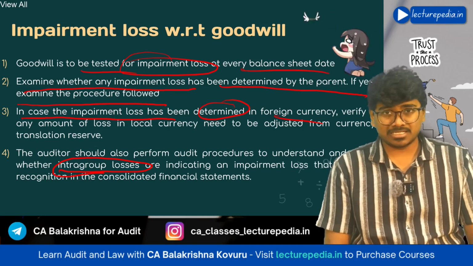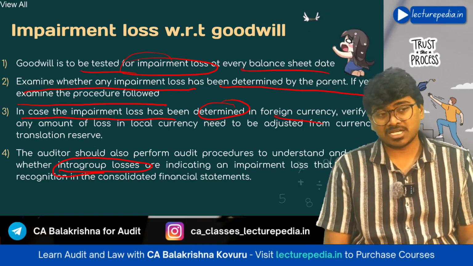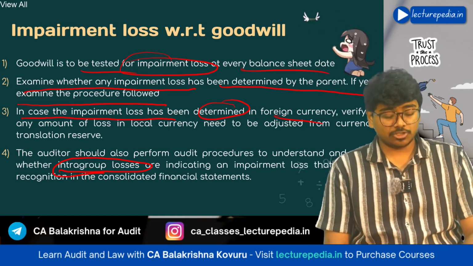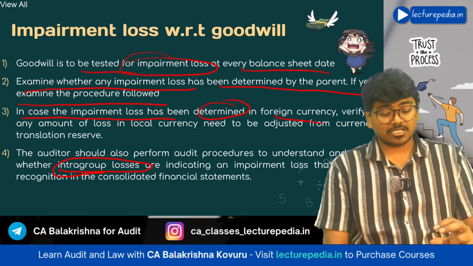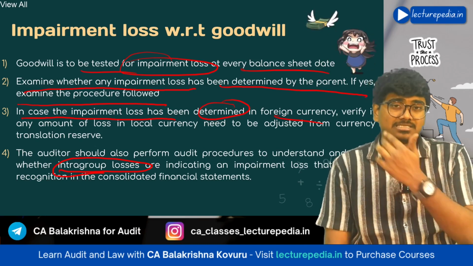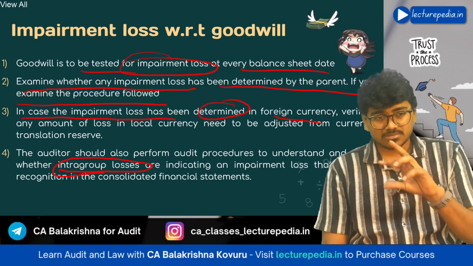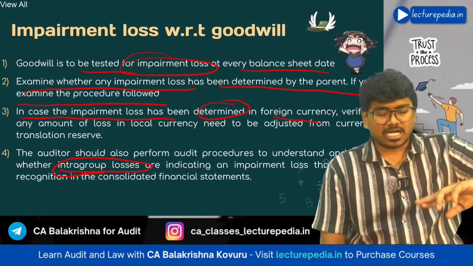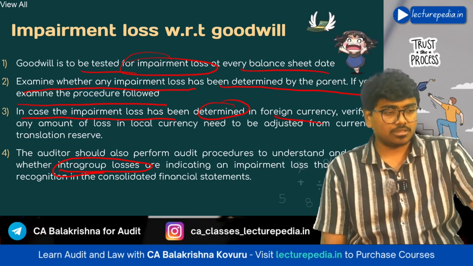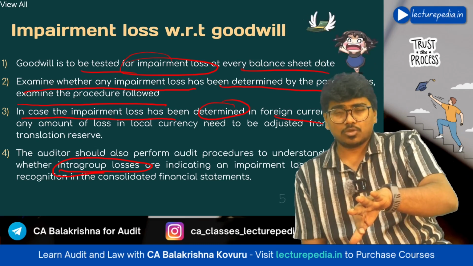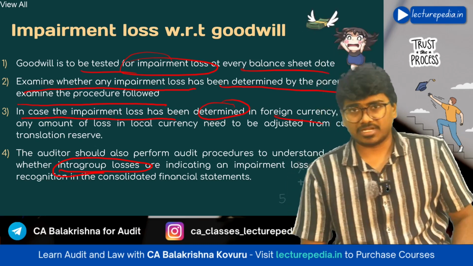Now, while preparing CFS, that impairment loss has to be converted into Indian currency. While converting that foreign currency into Indian currency, there will be certain loss that might occur, which you will call currency translation loss. At the time of recognizing, the value of INR to dollar will be different when compared to the value of INR to dollar at the time of preparing financial statements.